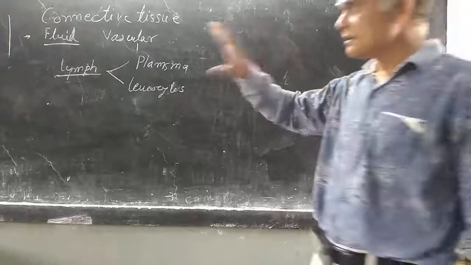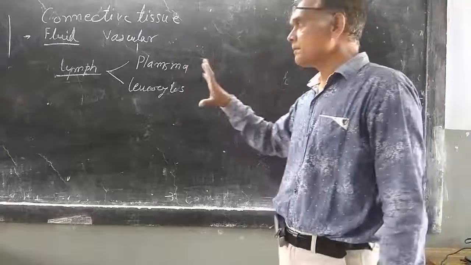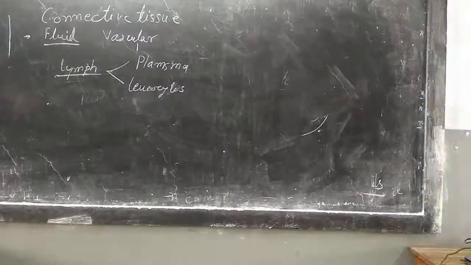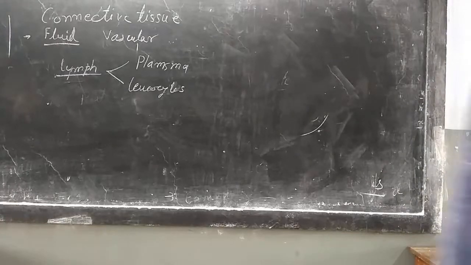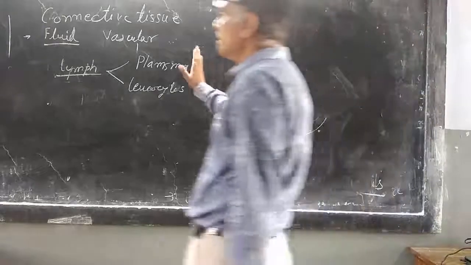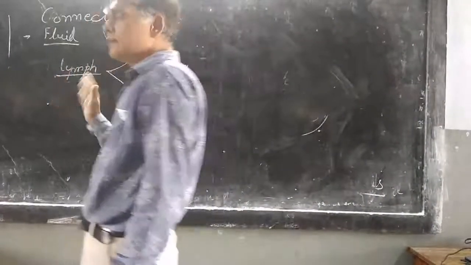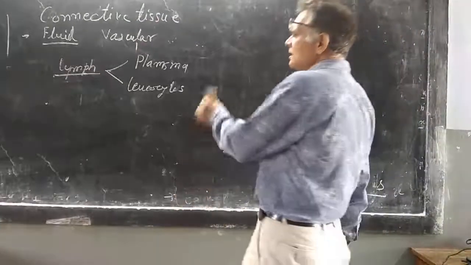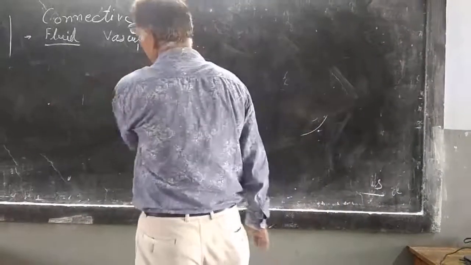That part forms the lymph, and the lymph is reinserted into the blood with the help of another system, the lymphatic system. Otherwise, it is part of lymph. So this is the third type of connective tissue.